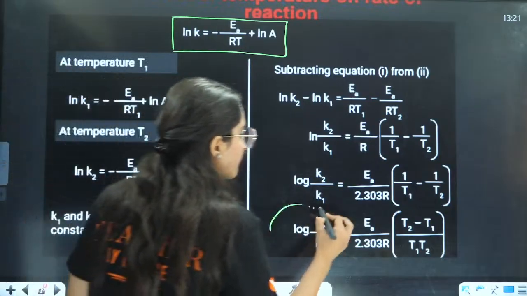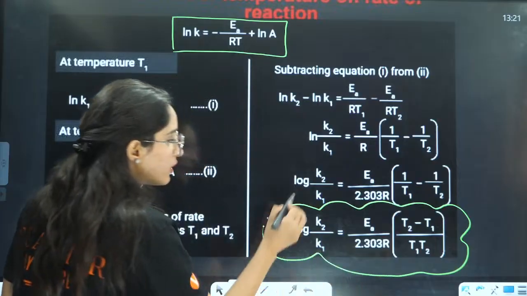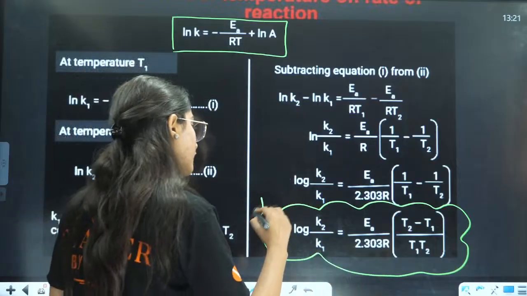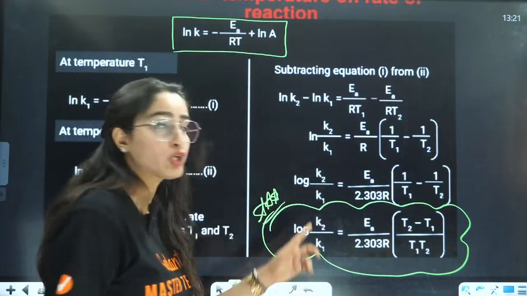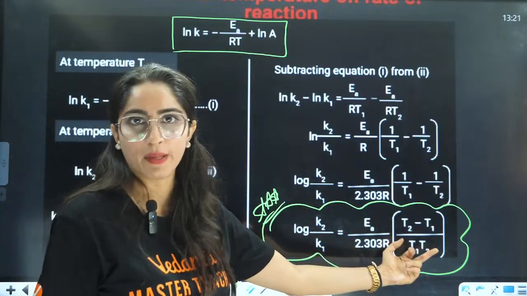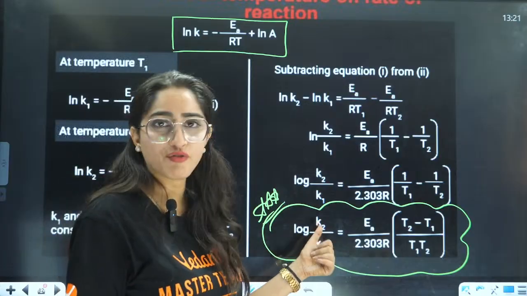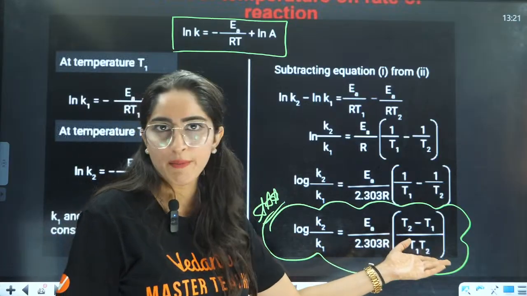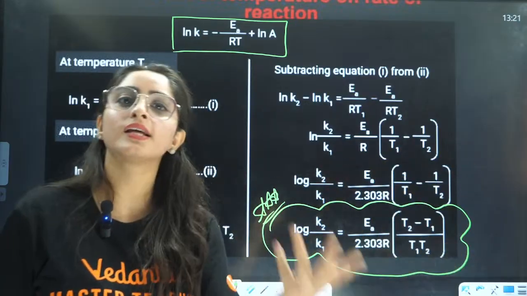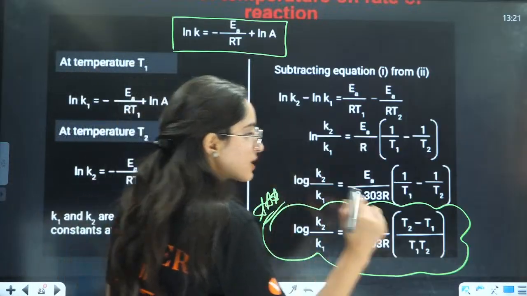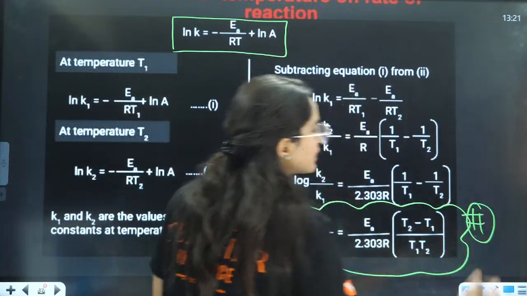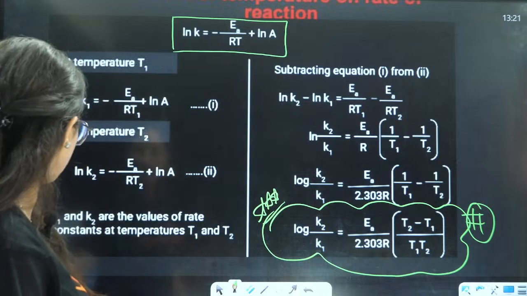Now for example, you are given two rate constants. This also is a very, very important formula. You are given two rate constants, two temperatures, and activation energy is given. They can ask you the rate constant of the second, the final temperature, the final rate constant, anything they can ask you. If two things are given, that means you are going to apply this particular formula, right?